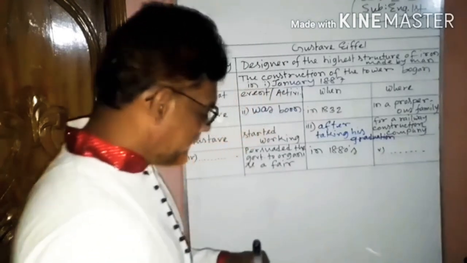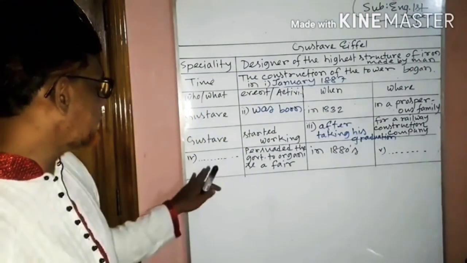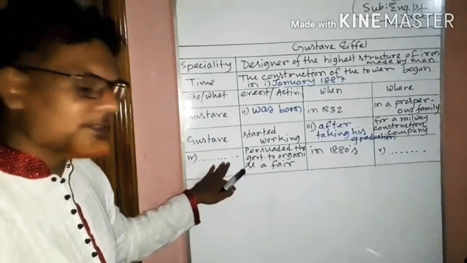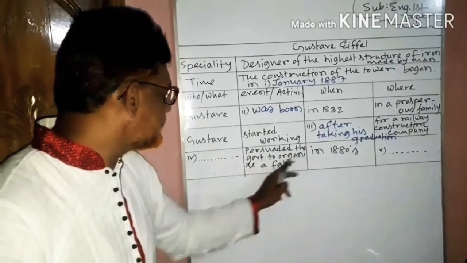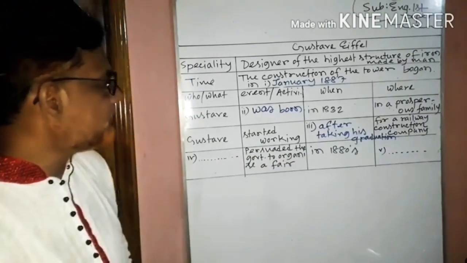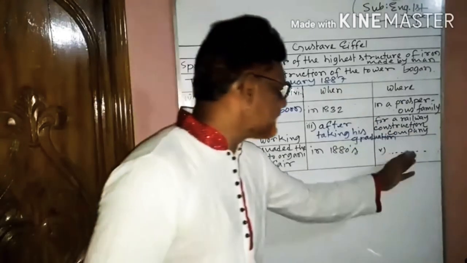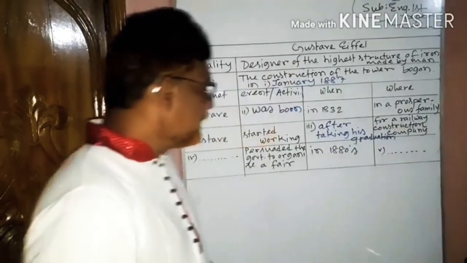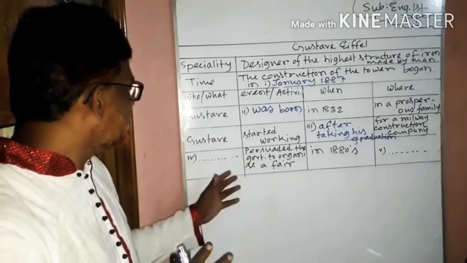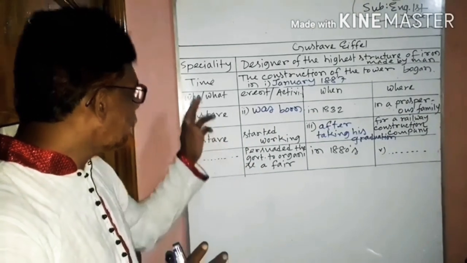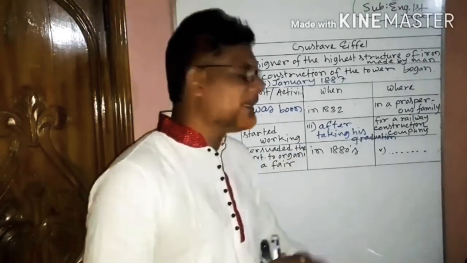Okay. Then the last row, the first column is gap. Then the second column, event or activity, persuaded the government to organize a fair, when in 1880s, where there is a gap. That means first of all, we have to find out who or what persuaded the government to organize a fair in 1880s.